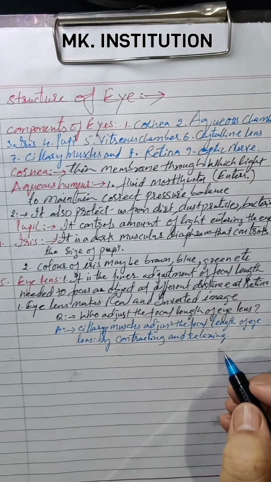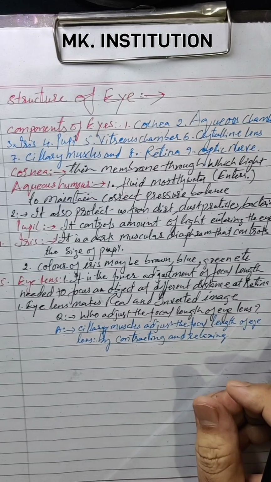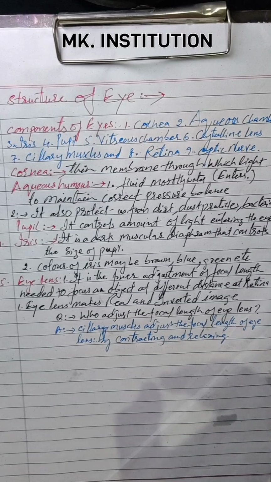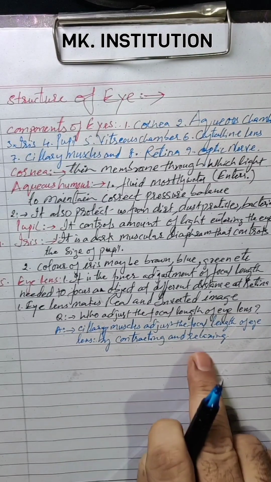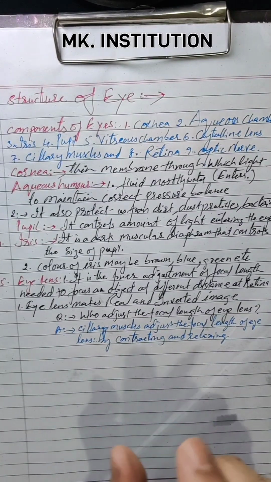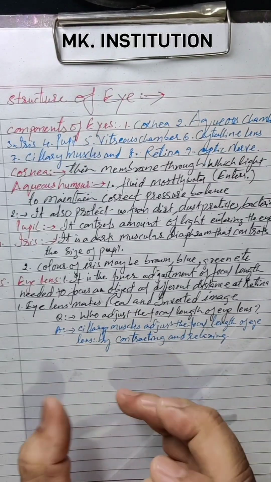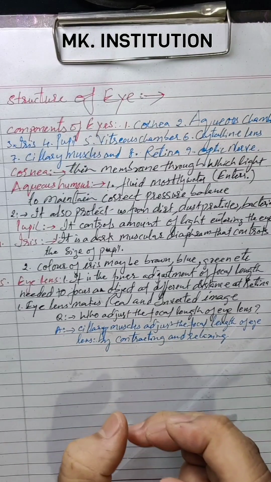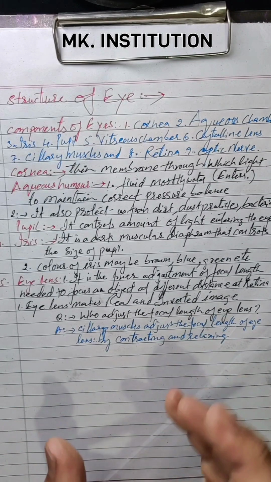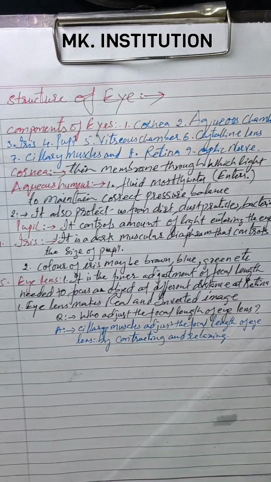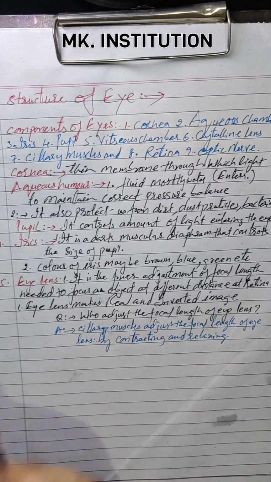Extra amount of light: if the light is very bright, you'll close your eyes. If the light is very dim, you'll open your eyes. So this opening and closing, or contracting and relaxing, is due to the ciliary muscles. At the corner of the eye, the ciliary muscles are present. They adjust this whole thing, the small one or the big one, heavy amount of light or less amount of light. This will be controlled by ciliary muscles. Okay, the next one.